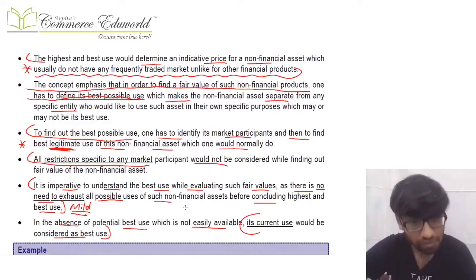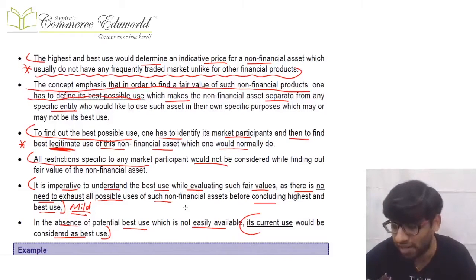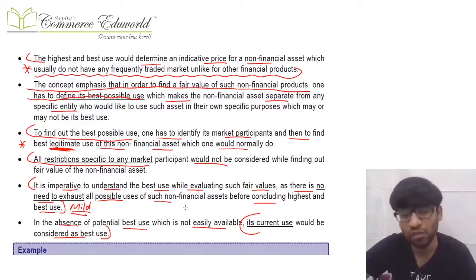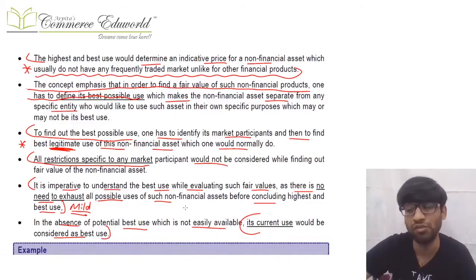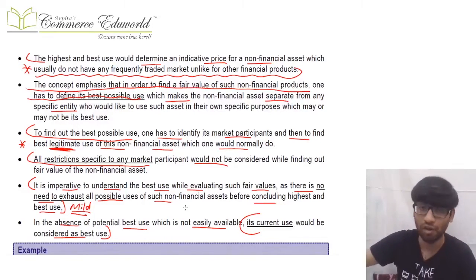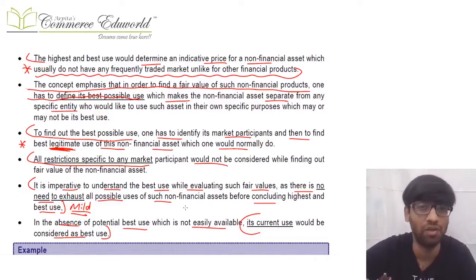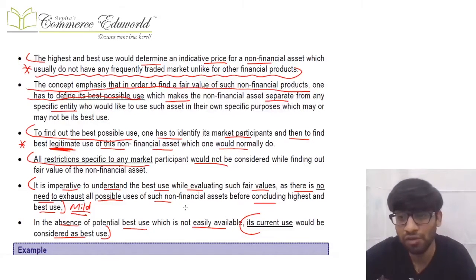Then next, if it is not possible to exhaust all the uses before getting the best use, it's fine, they say. You can just evaluate what uses are possible, and out of these, pick what seems to be the best use. Even if you don't evaluate all the uses, it's fine, because practically it's impossible to list down all of them.